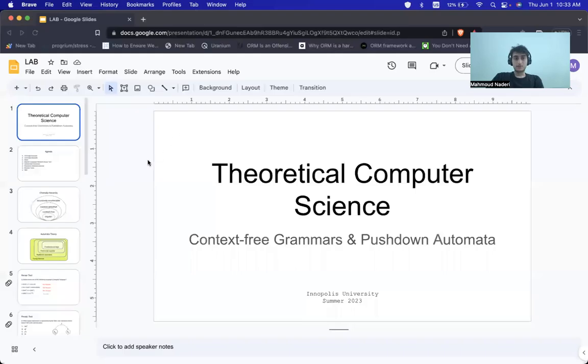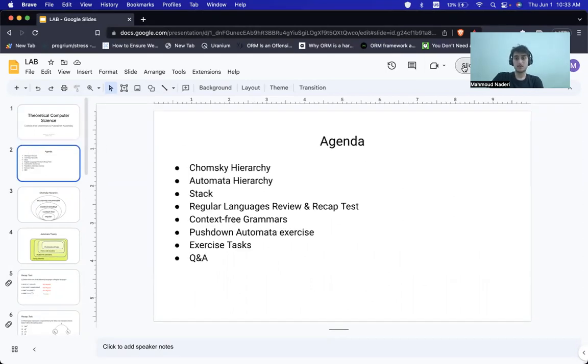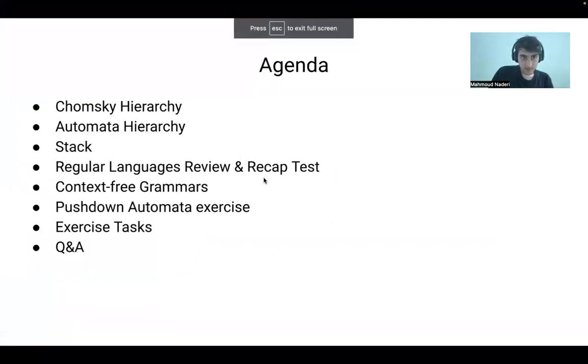Okay, hello everyone. Today in this lab session of theoretical computer science, we will take a look at context-free grammars and pushdown automata. Let's dive into our slides and see what we have in this session. First of all, we'll take a look at hierarchies of languages and grammars, and then we are going to have some exercises on regular languages and recap tests from previous sessions. Then we're going to have an introduction and a review of context-free grammars, then pushdown automata, stacks, and exercise tests.